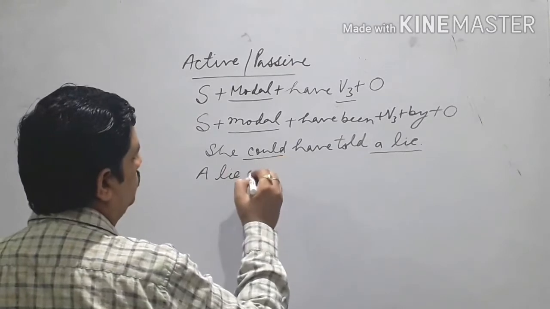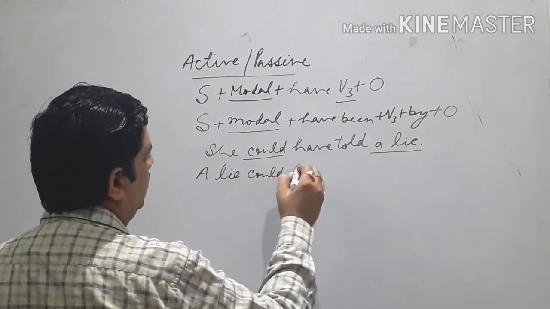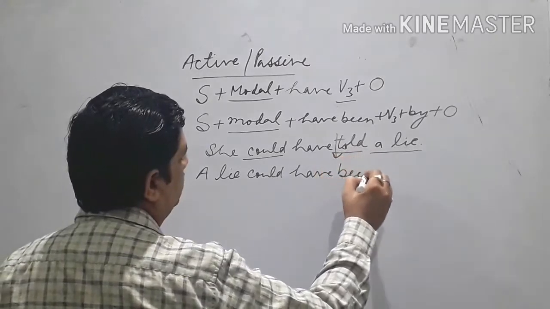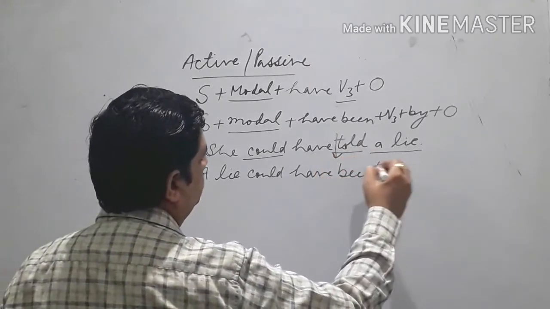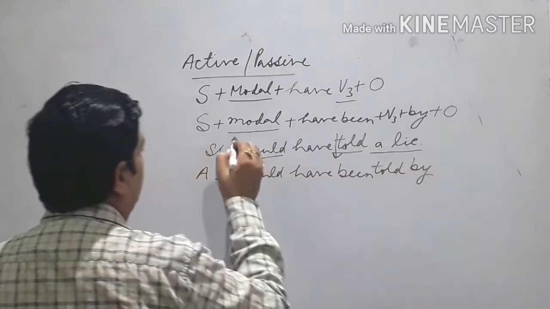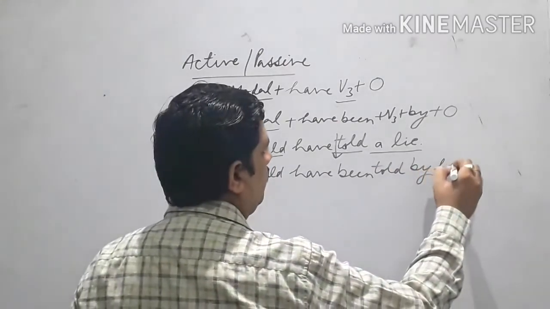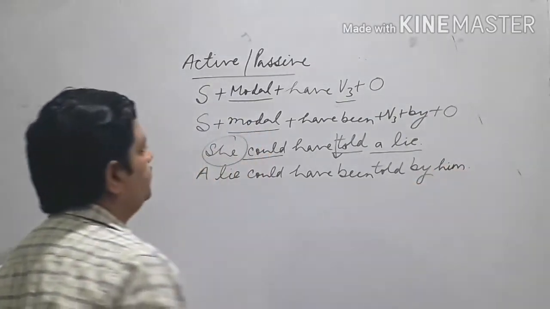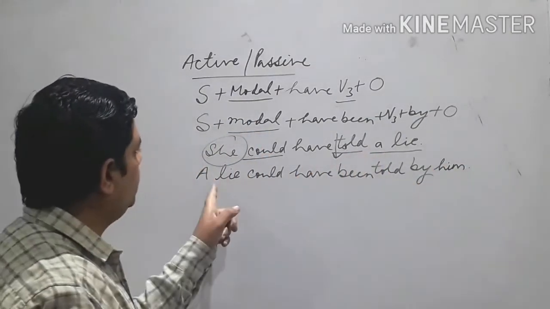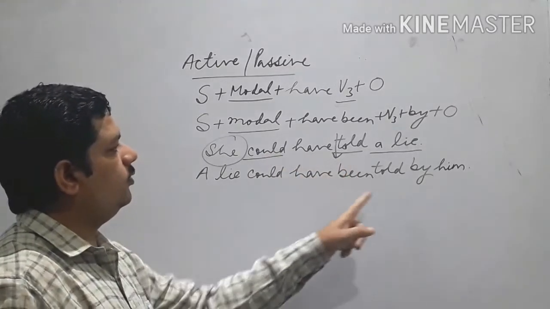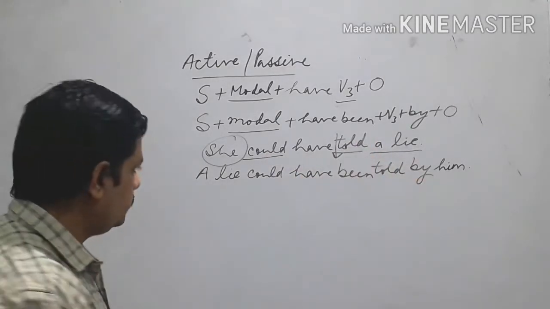Then you use could have, and between these we use been. A lie could have been told by him. Change object into subject, then use the helping verb, then be you will use between have and third form. This way it is done.